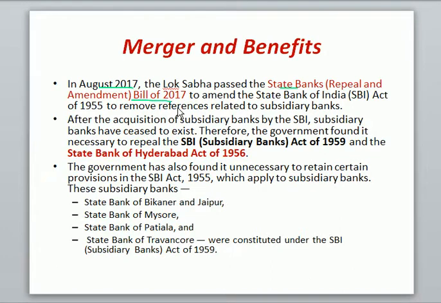With this bill, what did the government do? The government amended the SBI Act of 1955. One more point I have to tell you here. Under the State Bank of India Act of 1955, there were also some references, some clauses, some sections with regard to SBI and its subsidiary banks, or you can say the associate banks of SBI, such as State Bank of Hyderabad and State Bank of Travancore. So with regard to these banks also, there were some references, some sections, some clauses in the SBI Act